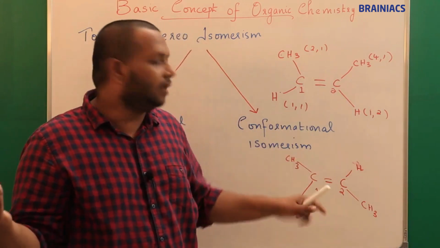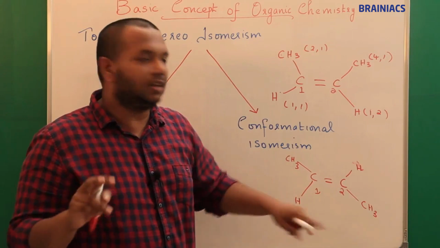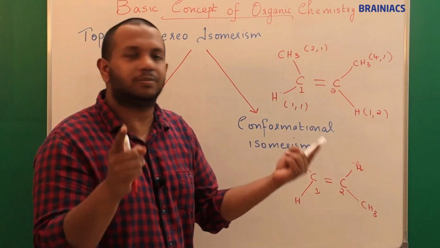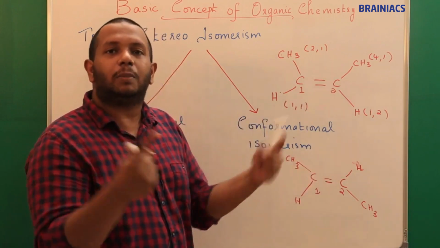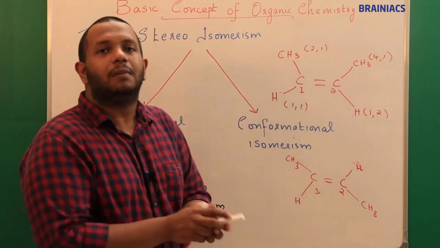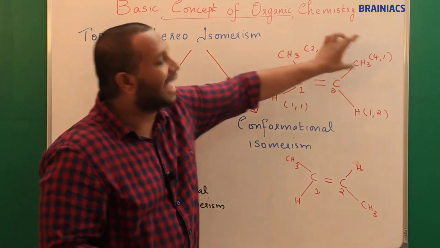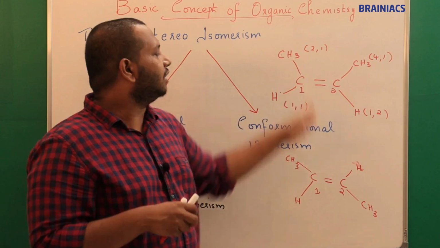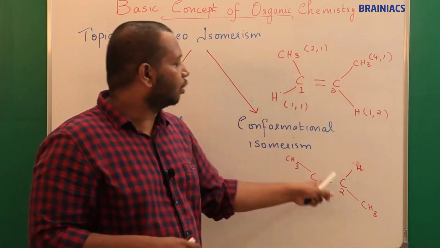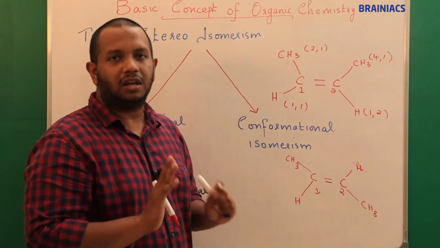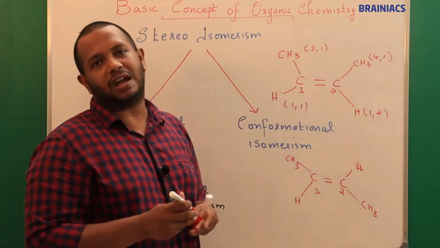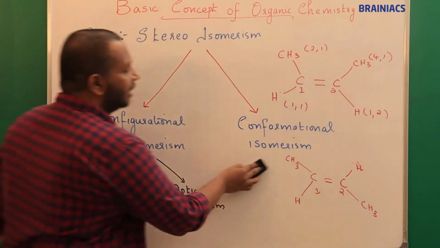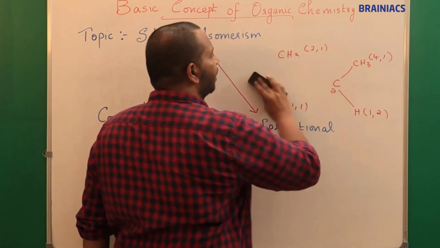That can be naturally, it might be like this. You cannot change this to this. I am not saying you can always convert one geometrical isomer to the other one. That is not possible. I am just saying these two are geometrical isomers. Both have the same molecular formula, but the atoms have different orientations in space. This type of isomerism, which is due to restricted rotation of the double bond, cannot rotate here, but naturally they have different orientations of atoms. Such a type of isomerism is generally called configurational, so they are called configurational isomers.